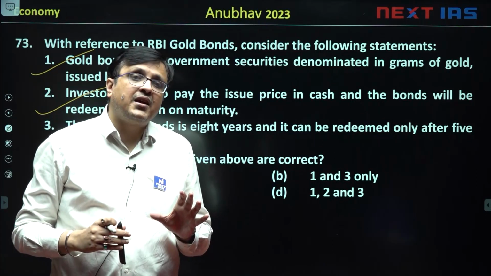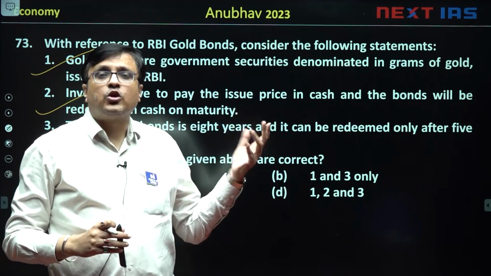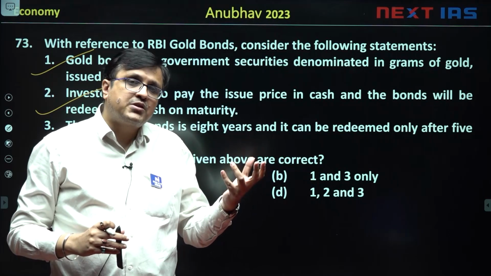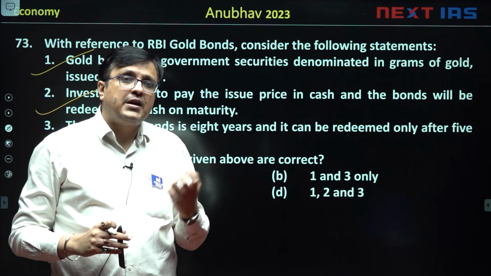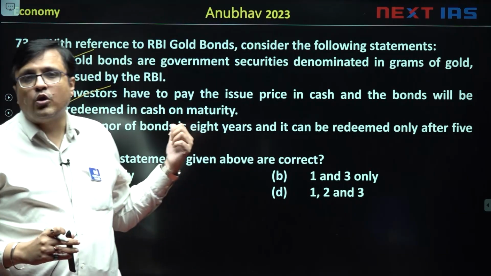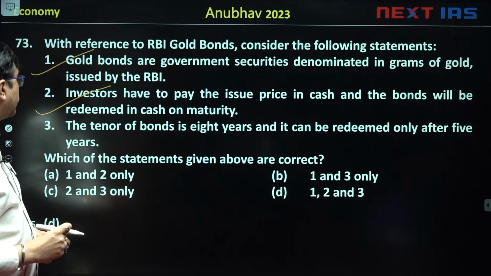The government's aim is that people buy gold bonds instead of buying gold, so India's gold import will come down a bit. The gold import that India has to do, because many people buy gold as investment, then if people have to buy gold as investment, let them buy gold bonds rather than physical gold. That is the objective of the government.